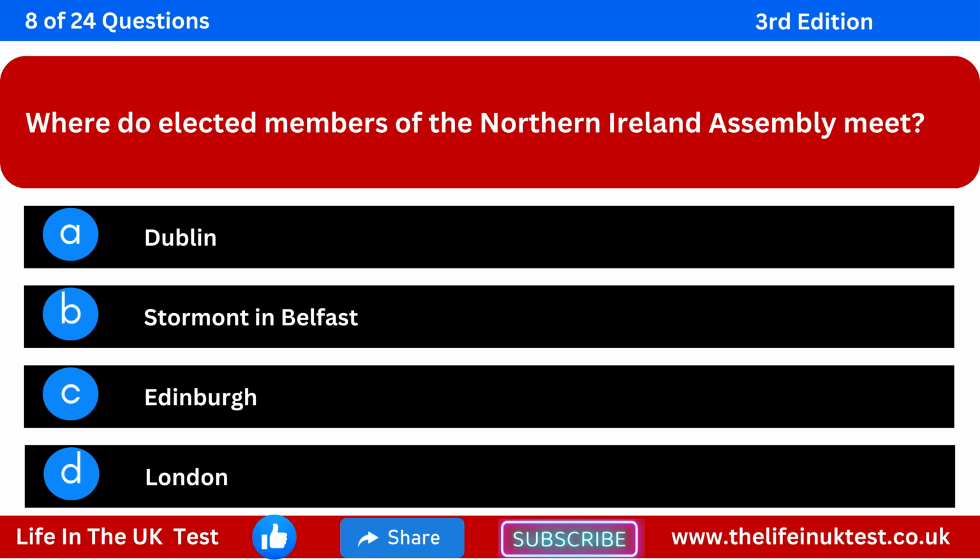Where do elected members of the Northern Ireland Assembly meet? Option A, Dublin. Option B, Stormont in Belfast. Option C, Edinburgh. Option D, London.